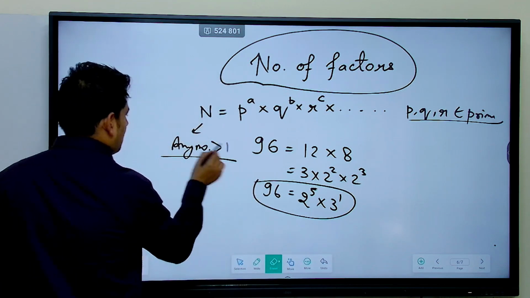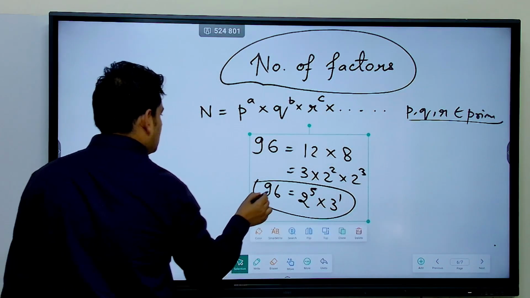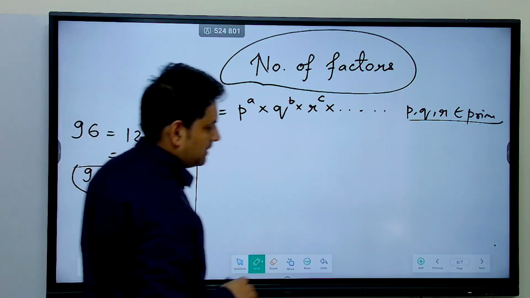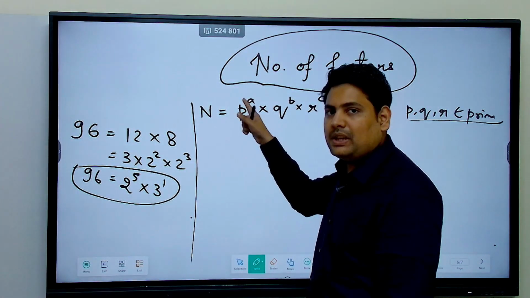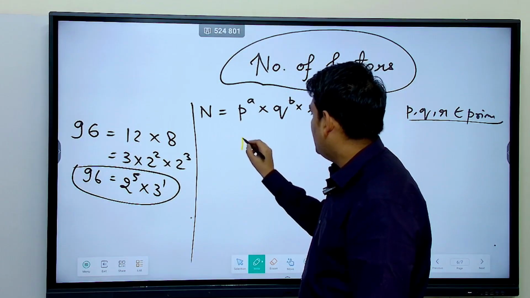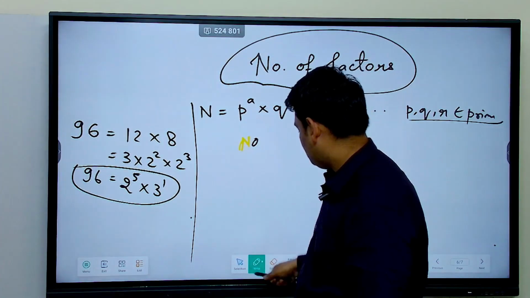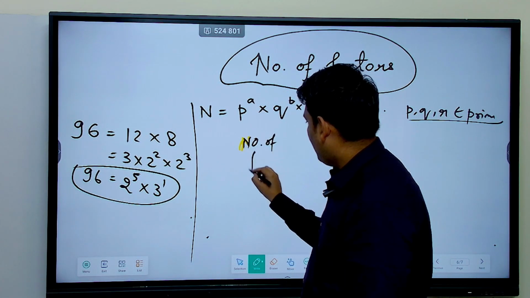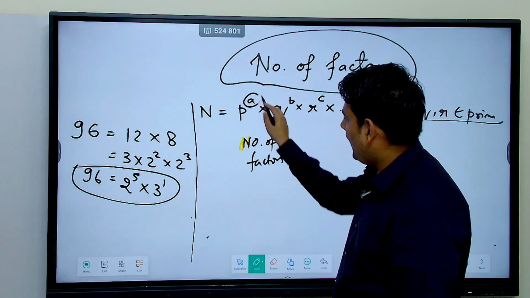Let's keep this on the side for some time. And now learn the formula to calculate number of factors. So if any number n is there which can be written like p power a into q power b, something like this, then number of factors is equal to what? You just take these powers and add 1 to them.